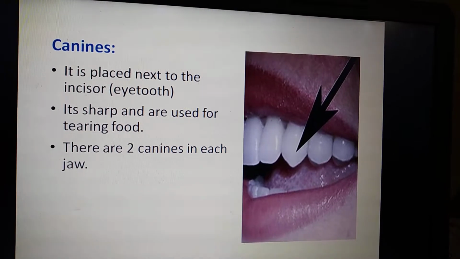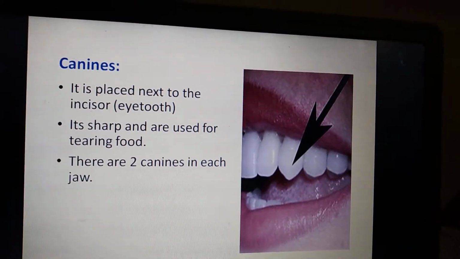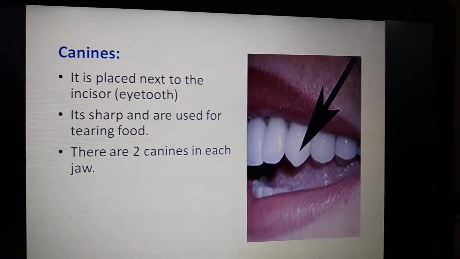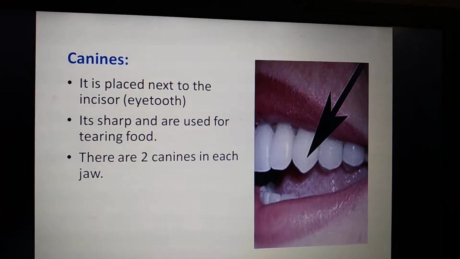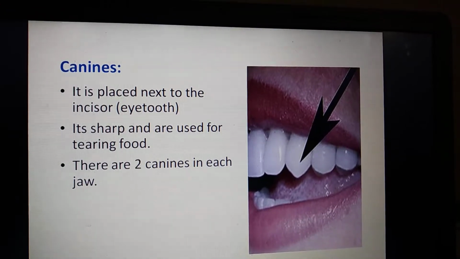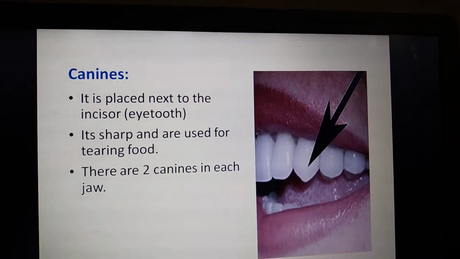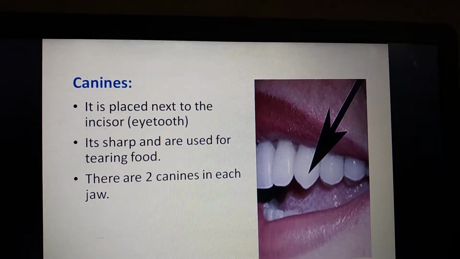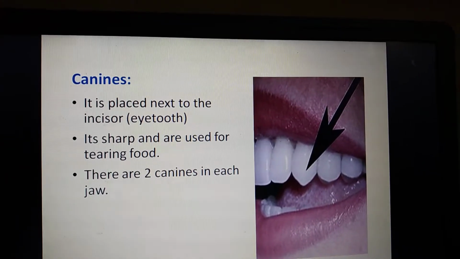It is sharp and used for tearing the food. If it is very hard food, we have to use extra force, right? With the help of canines we can tear the food. So that is the reason it is called a tearing tooth. These teeth are placed next to the incisors and are also known as high teeth, because they look like a high.